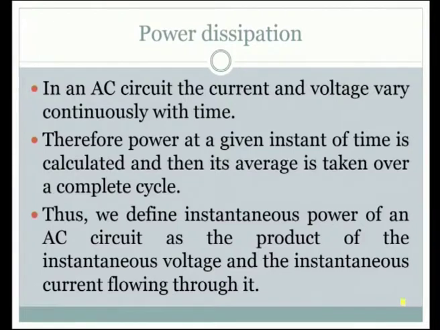Thus, we define instantaneous power of an AC circuit as the product of the instantaneous voltage and the instantaneous current flowing through it. We just take the instantaneous values of the current and voltage and multiply them.